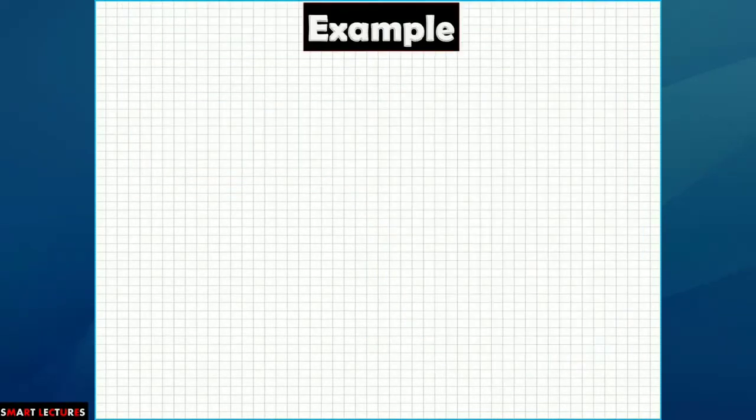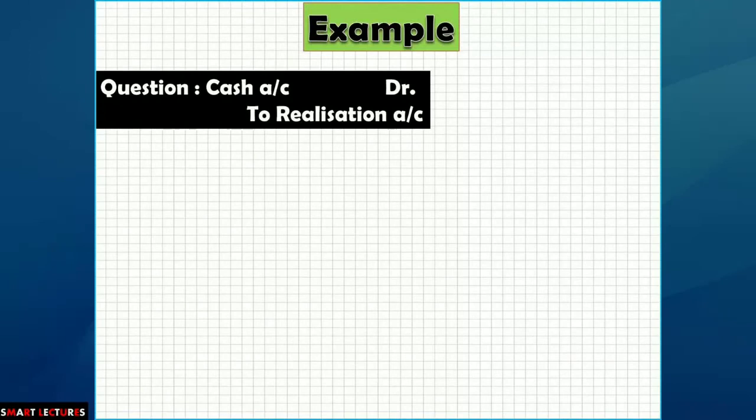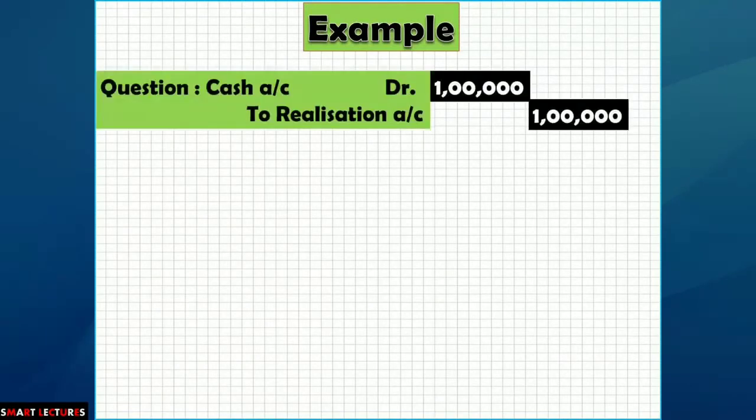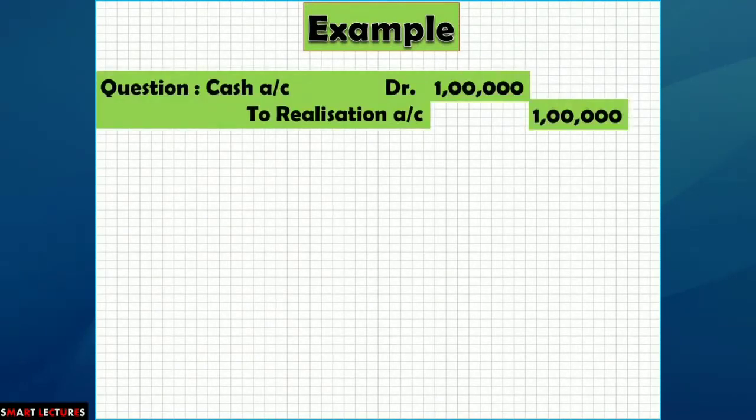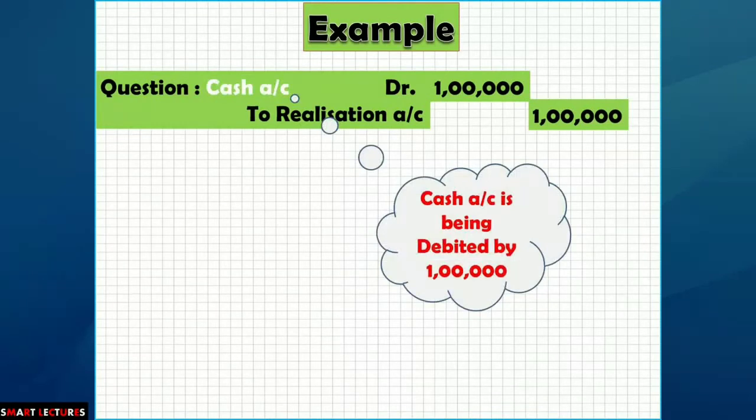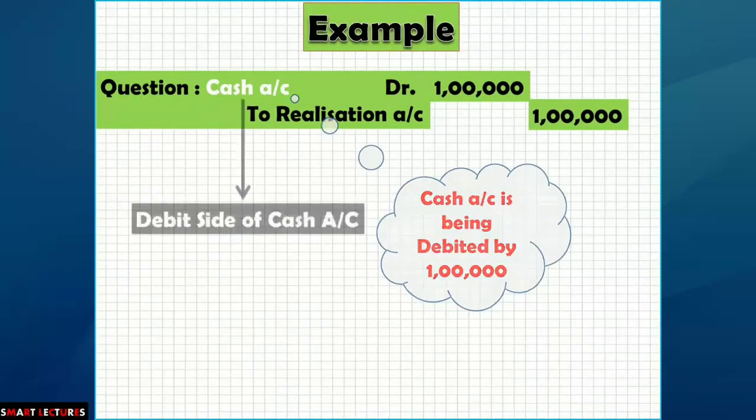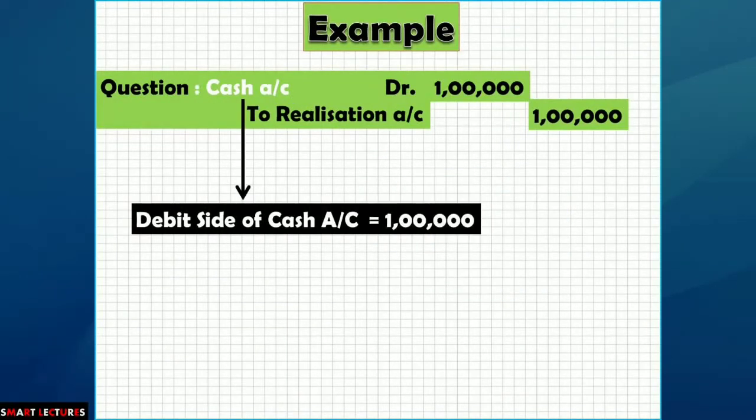For example, the question is cash account debit to realization 100,000. In this journal entry, cash account is being debited by rupees 100,000. It means it will be posted on the debit side of cash account 100,000.